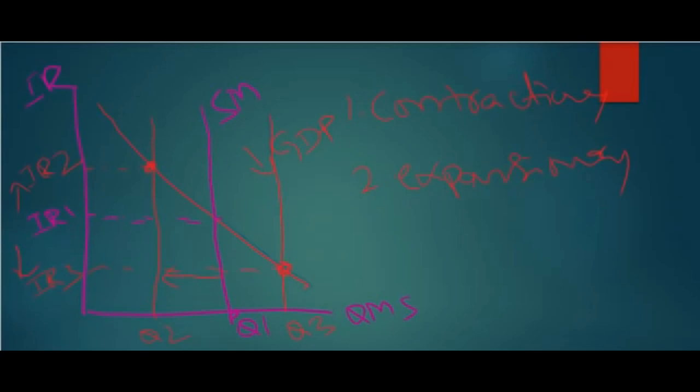Why is the interest rate reduced? Because there is an increase in the funds in the market from Q1 to Q3. When there is an increase in the funds in the market, you have a lot of surplus, and hence the interest rate comes down, so that more people can afford to take loans and invest money, and thereby the GDP goes up. Friends, this is all about money supply and interest rates.